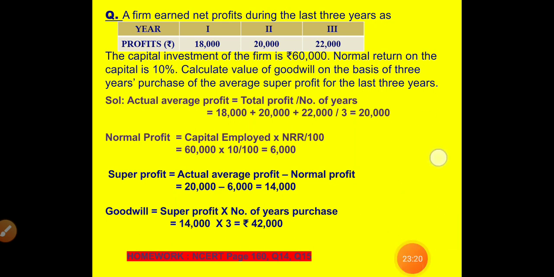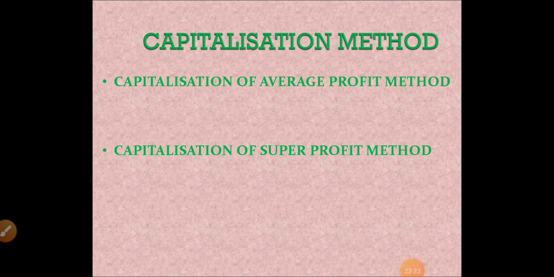Now let us proceed to the next method. Capitalization method. Under this method we have two sub-methods: capitalization of average profit method or capitalization of super profit method. Before going into the individual methods, keep in mind capitalization means increasing the value. So here we have to reciprocate the fraction, the percentage.